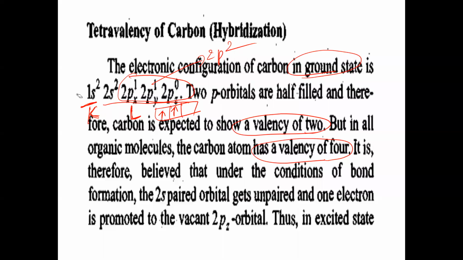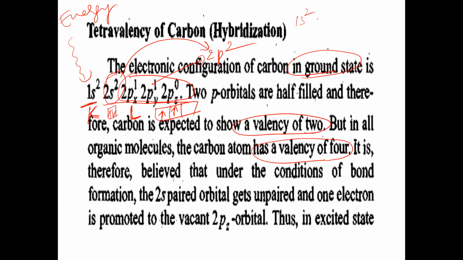Whenever some amount of energy is absorbed by the carbon atom in the ground state, one electron of the 2s2 orbital will jump to 2p. 2s2 indicates one orbital with 2 electrons. Out of these 2 electrons, one electron will be excited to 2p. Now 2p2 becomes 2p3, and 2s2 becomes 2s1.